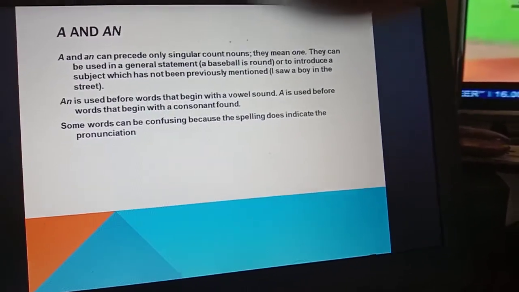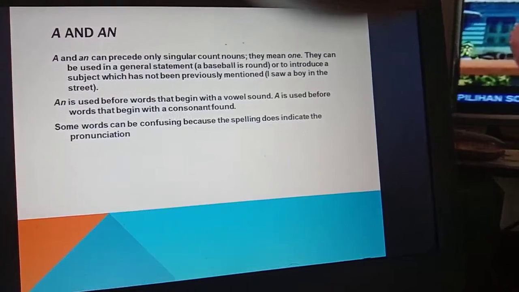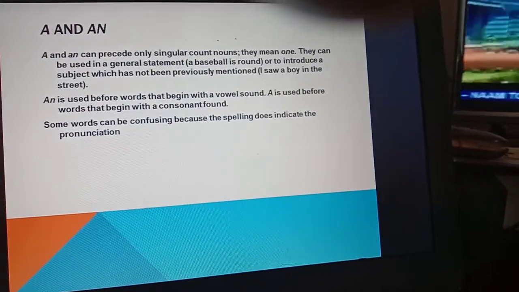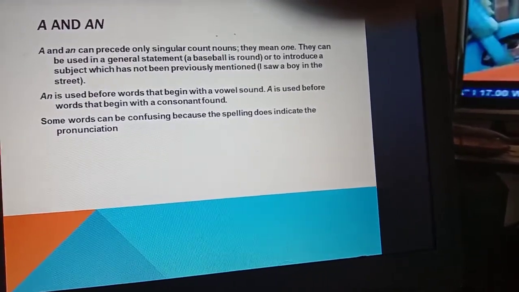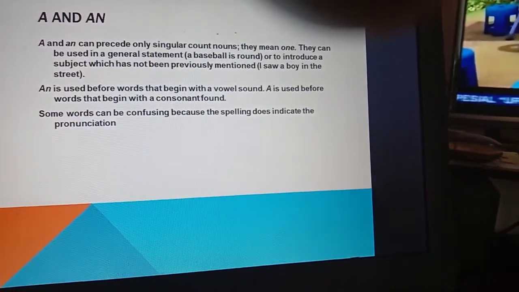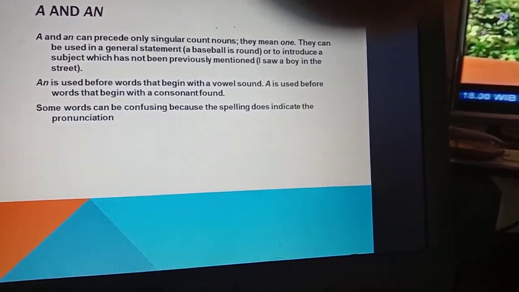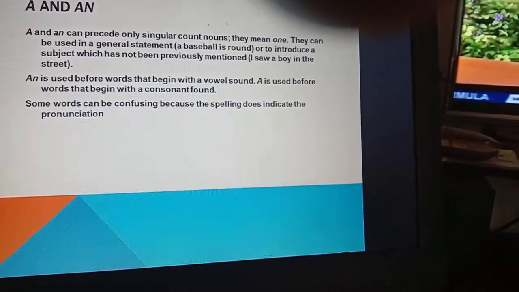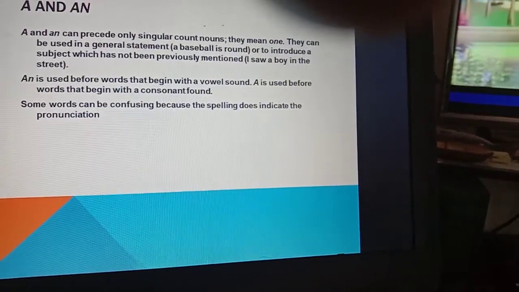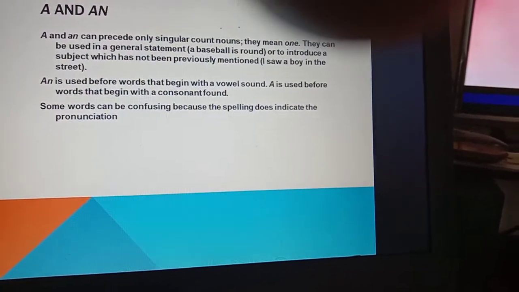For example, they use a, used in a book, and used such as in an apple.